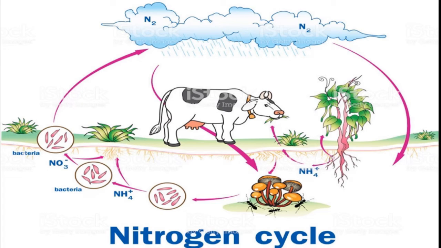And that substance is added to the soil. Plants use that substance and grow, and when they die, the substance again mixes with the soil. Like this the cycle goes on. Got this, students? This is called the nitrogen cycle.